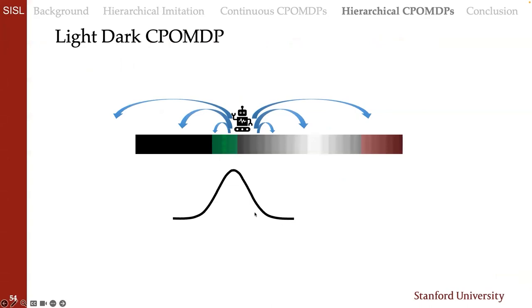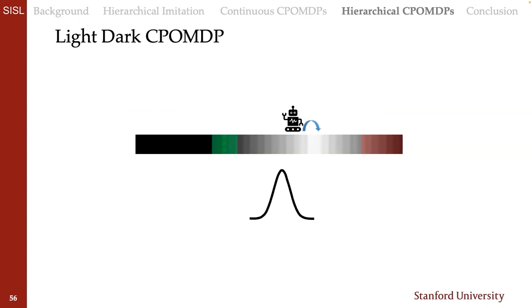It has to take either small, medium, or large steps to first localize itself in this light region, and then get back to this final good point, this green point here, all while avoiding this red region, which would give it a penalty. A good policy to solve this would start by taking medium steps and then small steps to first localize itself in this safe but high visibility region.